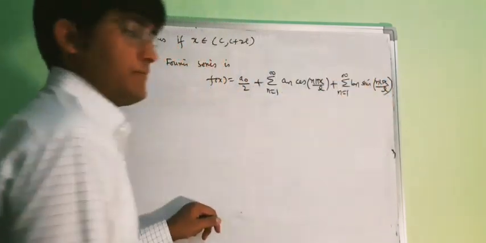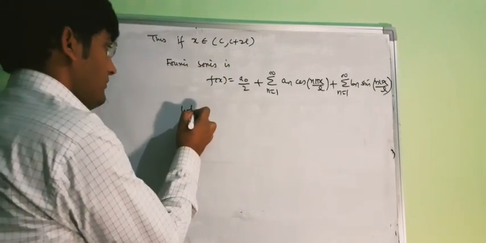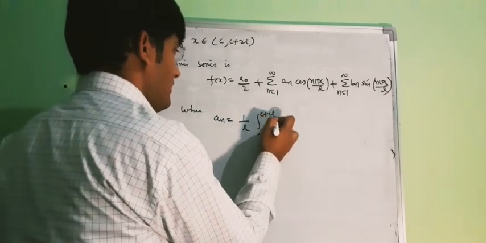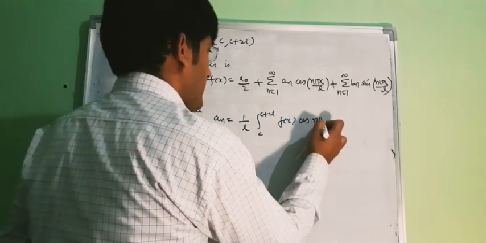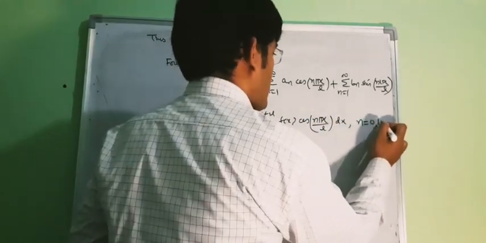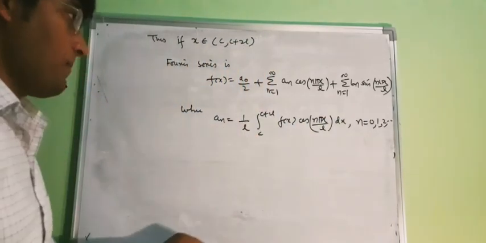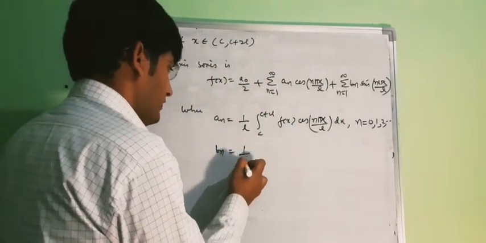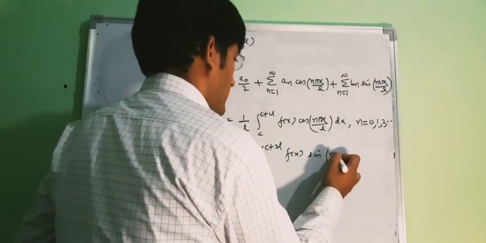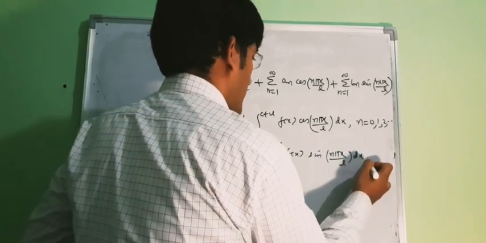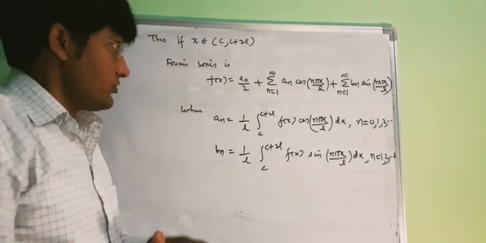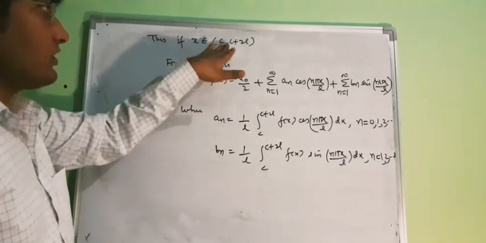Here an will be 1 upon l, c to c plus 2l, f of x cos n pi x upon l dx, and we can start n from 0. If n is 0 we will get a naught, and bn will be 1 upon l, c to c plus 2l, f of x sin n pi x upon l dx, where n starts from 1. So this is the Fourier series for the interval c, c plus 2l.